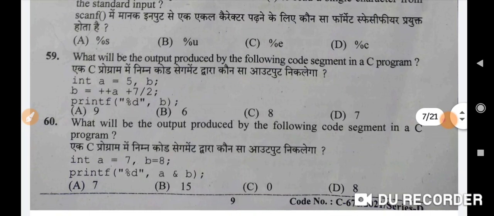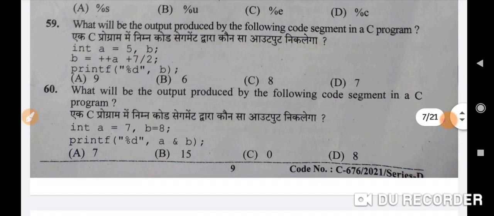Next है हमारा, what will be the output produced by the following code segment in a C program? So यहाँ पर correct option है A, 9. What will be the output produced by the following code segment in a C program? यहाँ पर correct option है C, 0. इन दोनों questions में I am not sure.